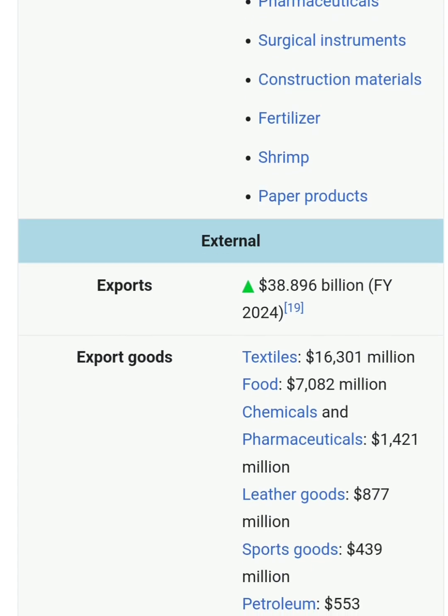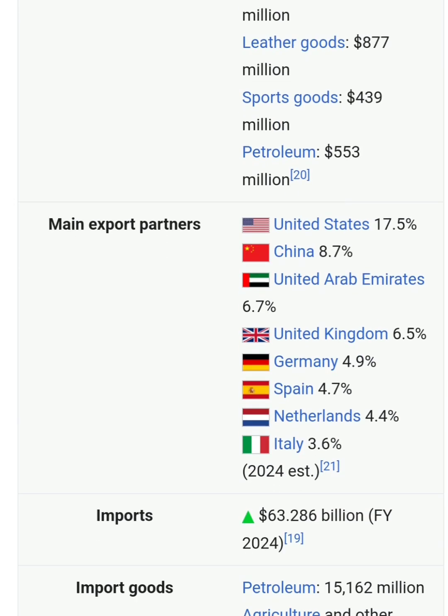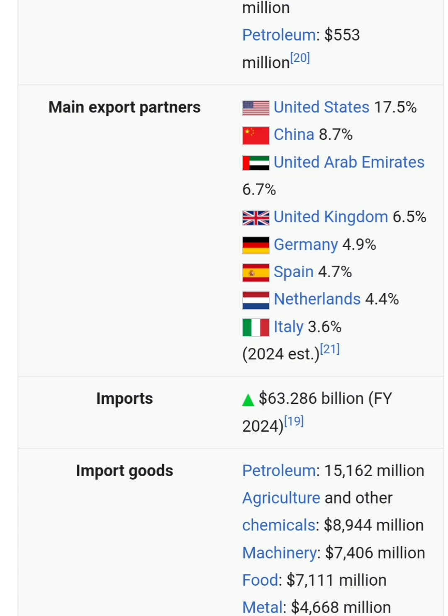Export of Pakistan is $38.8 billion, which is too much less, as Pakistan is a huge, big country, but export is just 39 billion US dollar. The main export goods are textile, food, chemical, pharmaceutical, leather goods, sports goods, and petroleum. Main export partners: Pakistan's main export partner is the United States of America. We are exporting 17.5% to the USA, which is a big exporting partner of Pakistan.